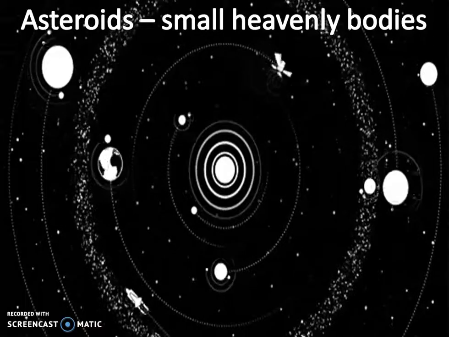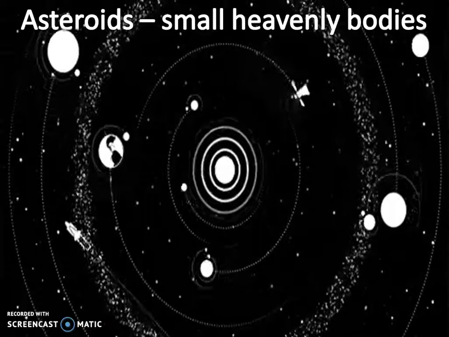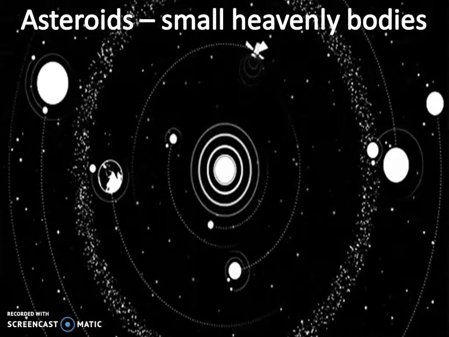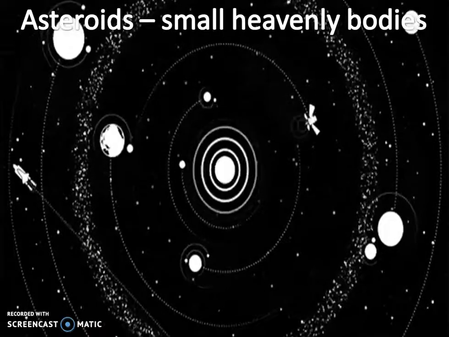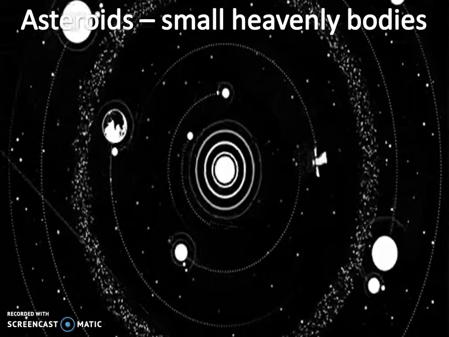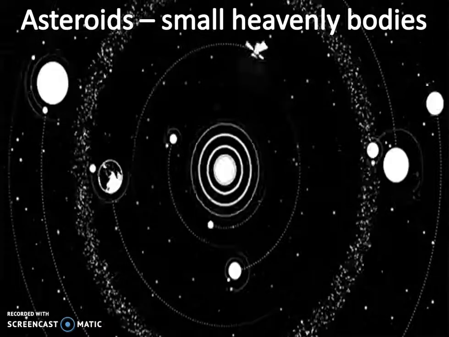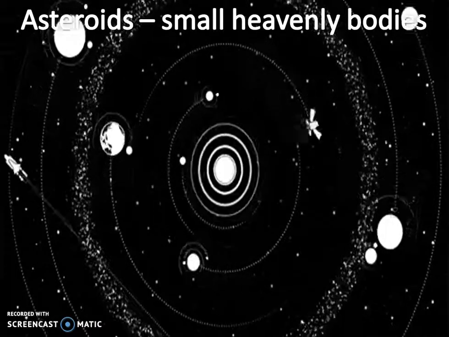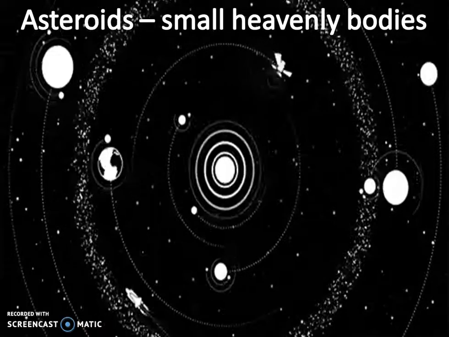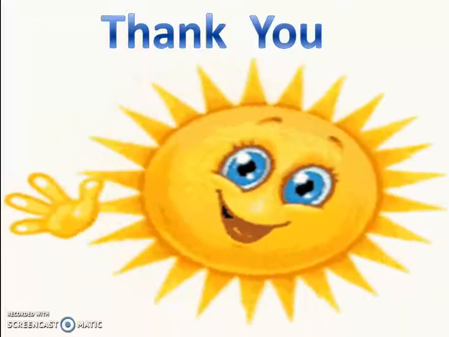Then we are learning about planets. Planets are the heavenly bodies that do not twinkle, and they don't have their own light, they get light from stars. Then we are learning about stars. Stars are the heavenly bodies that twinkle. Stars have their own light and the sun is a star.